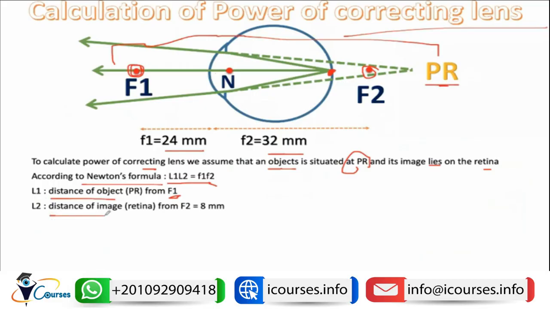L2 is the distance of the image present on the retina from the F2, which will equal 8 millimeters. Why?